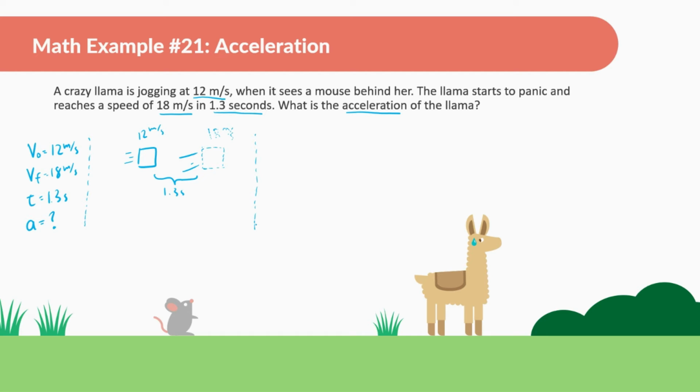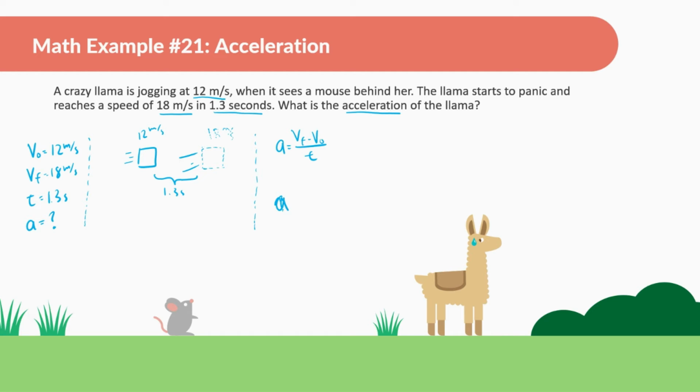Now that you did that, I would also be looking at what formula you're going to use. And so far with the acceleration, we only have one formula. Acceleration is equal to a change in velocity, v final minus v initial, divided by time. Okay, so now let's just plug things in.